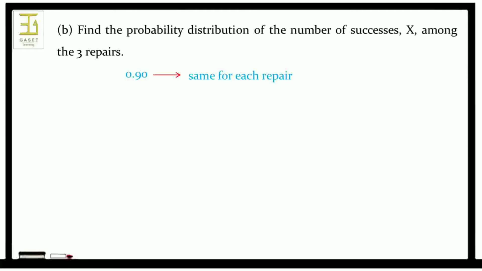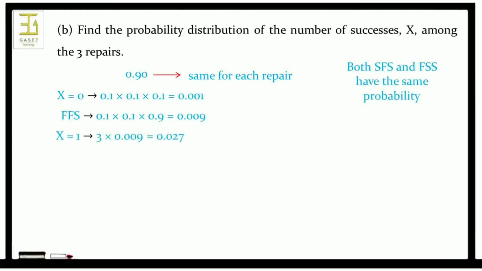Therefore, the probability that x equal to 0 is 0.1 into 0.1 into 0.1, that is 0.001. Next, the probability of FFS is 0.1 into 0.1 into 0.9, that is equal to 0.009, and both SFS and FSS have the same probability.